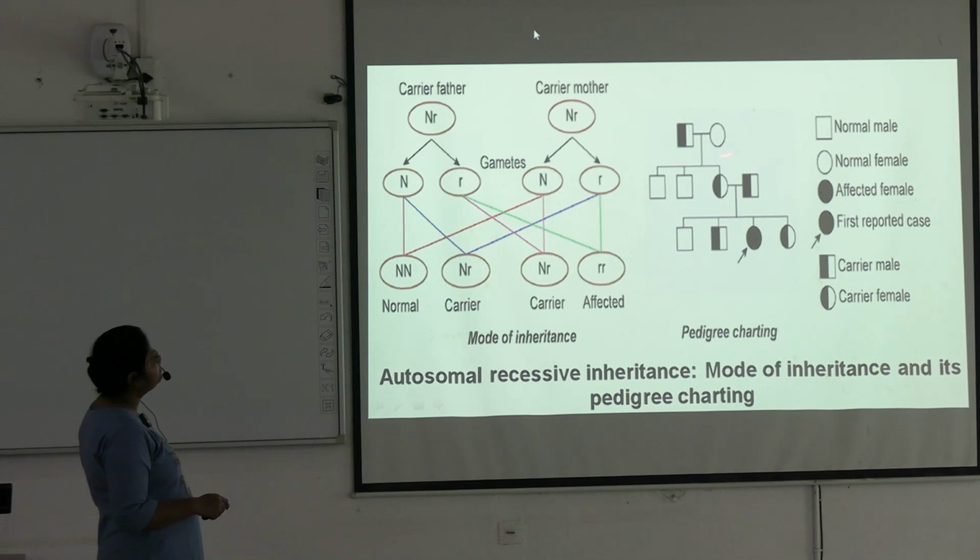Here also you can see one is normal female, affected male. Okay, so you can see here these 2 males are not affected. This female is a carrier and if this female marries another carrier male then they will produce this type of pattern. One is normal, these 2 are the carriers and this is the affected.